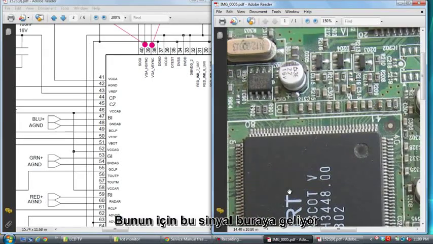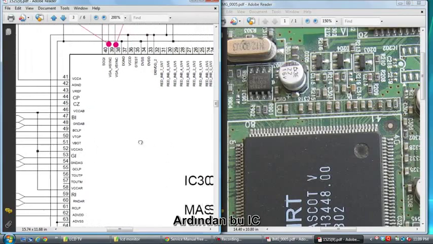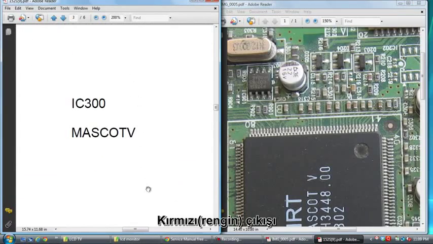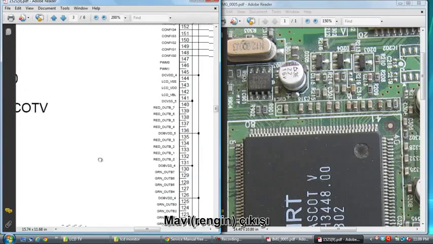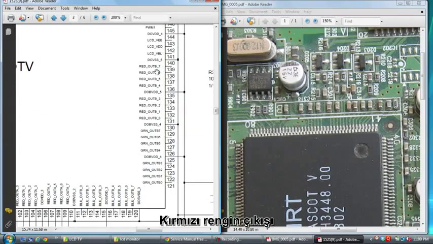This signal comes to pin 47, counting 41, 42, 43, 44, 45, 46, 47, and to 53 and 59. After this IC, there are red output, green output, blue output. See here, red output.